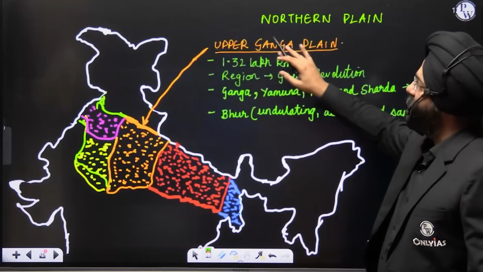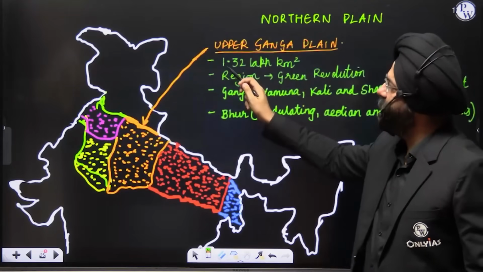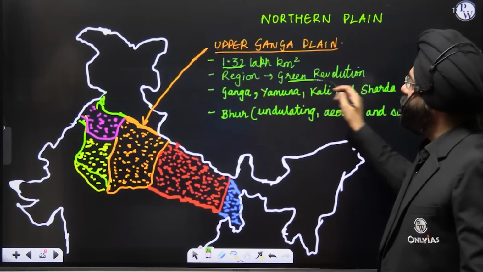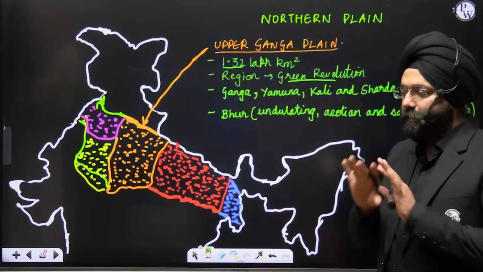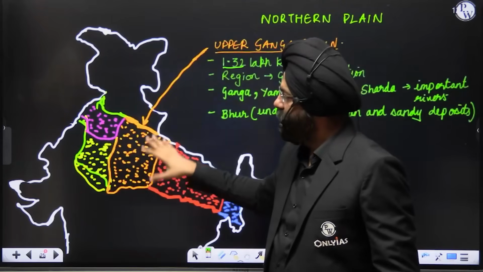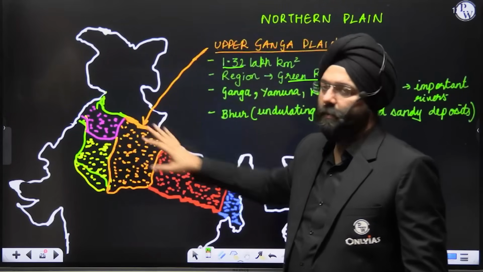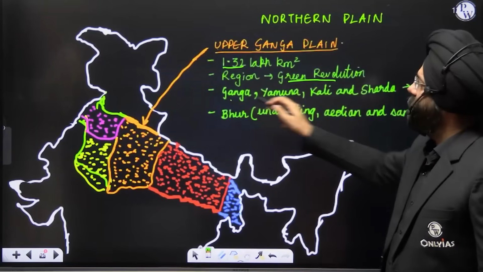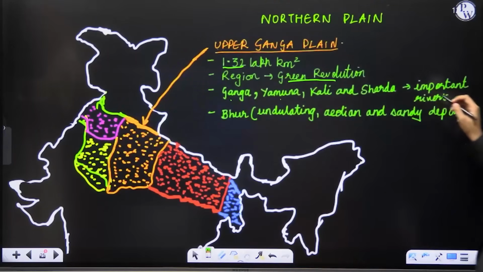Let us take one by one the upper Ganga plain. The upper Ganga plain is 1.32 lakh kilometers square. The region is where the green revolution basically showed its best colors. The regions were like Punjab, Haryana and the regions of the upper Ganga plain where the green revolution basically worked out really very well. Then you have the Ganga, Yamuna, Kali, Sharda. These are the important rivers.